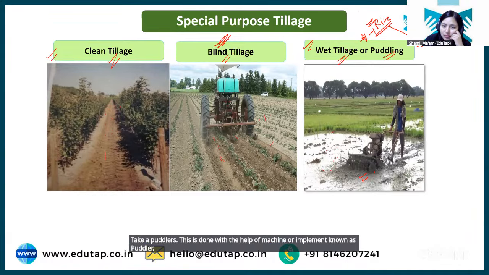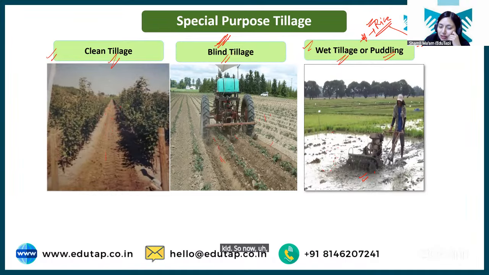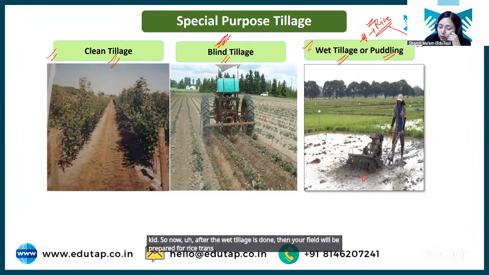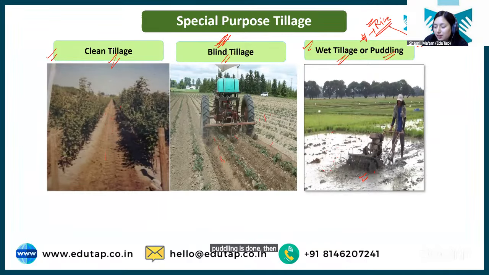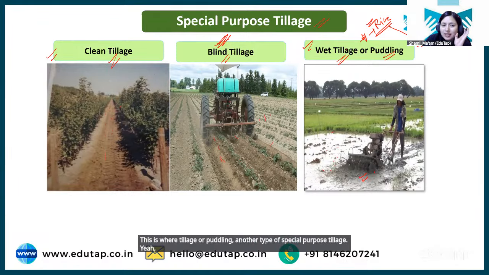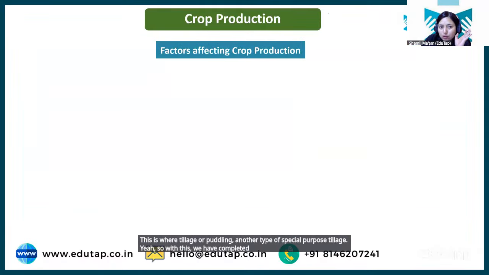Clear? So now, after the wet tillage is done, your field will be prepared for rice transplanting. Once the puddling is done, then the transplanting of rice will be done. So this is wet tillage or puddling, another type of special purpose tillage. Clear? So with that, we have completed all types of tillage.